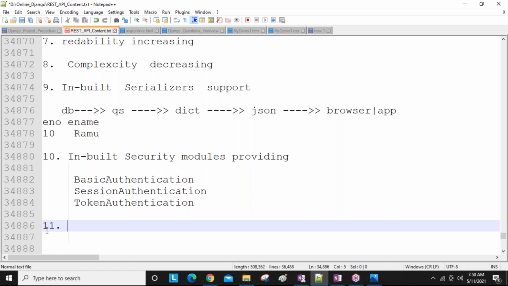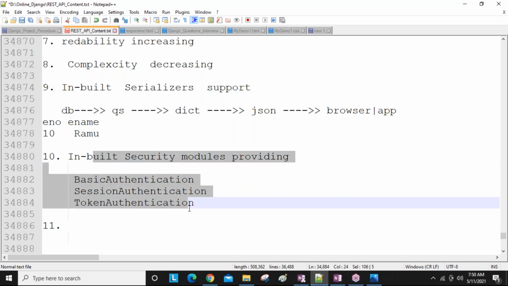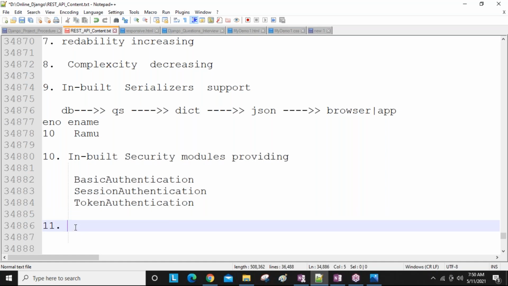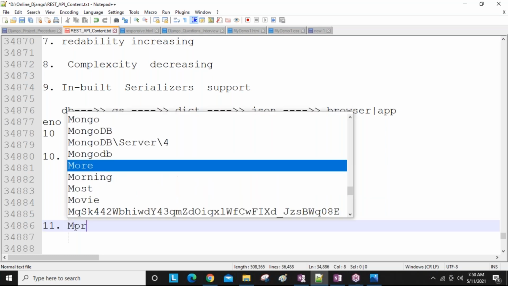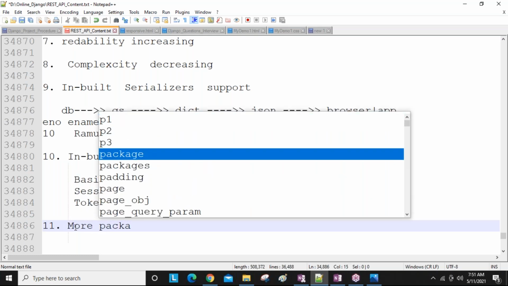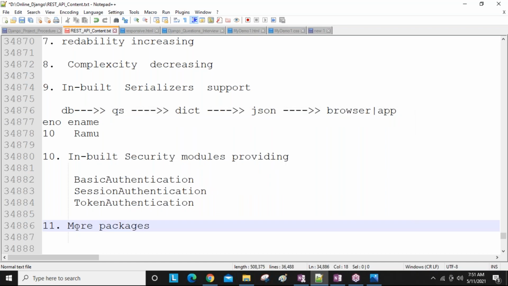Why is Django REST framework in more demand nowadays? Because of the serializers concept, which is one benefit, and because of these security classes, which is another. Those are the main benefits, guys. Also, from the points above, we write fewer lines, it takes less time, and performance increases. Next, when we install Django REST framework, we get more packages to develop our code. Packages means modules, so for every concept, one module is there.